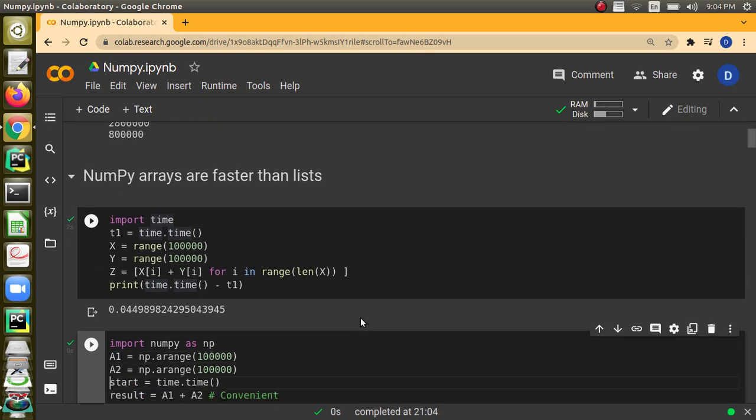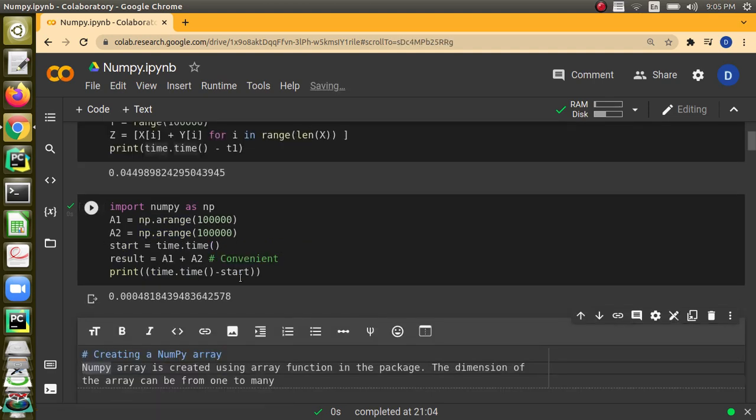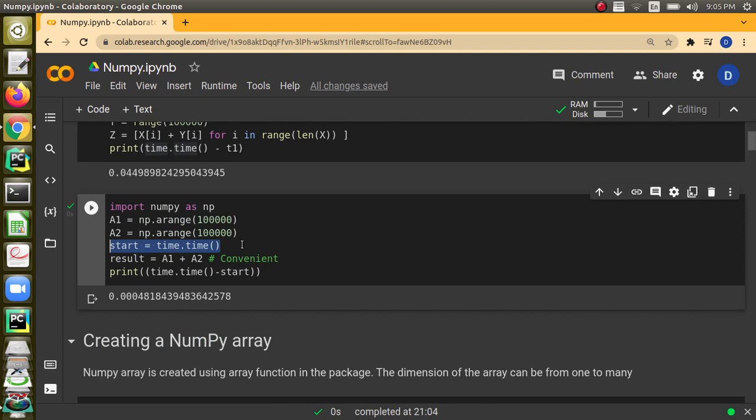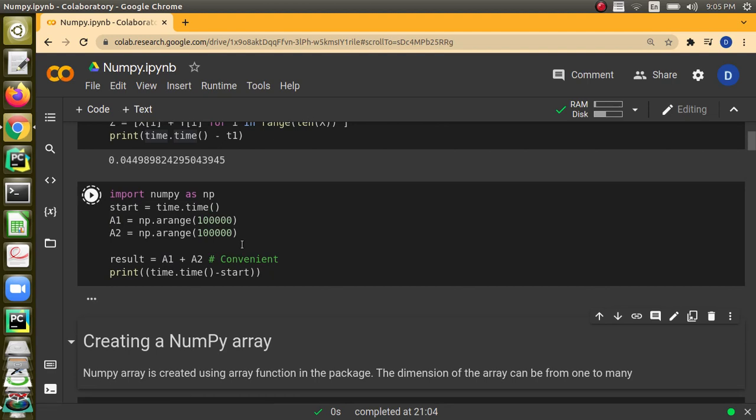We are doing the same operation for NumPy arrays also. We generate 1 lakh elements, store it in A1 and then store it in A2. We are saying the time, measure the time. Let me put it above, right? Yeah. And then we are adding it. Adding in NumPy is very simple. We can just give plus sign between the two NumPy arrays.